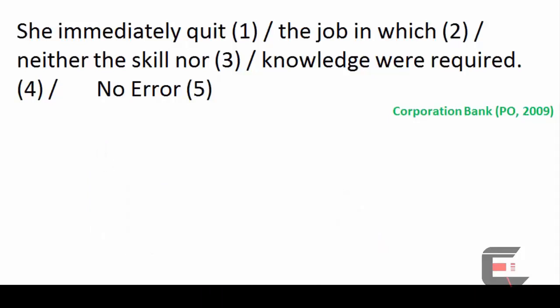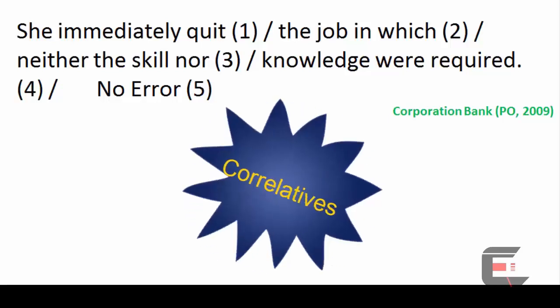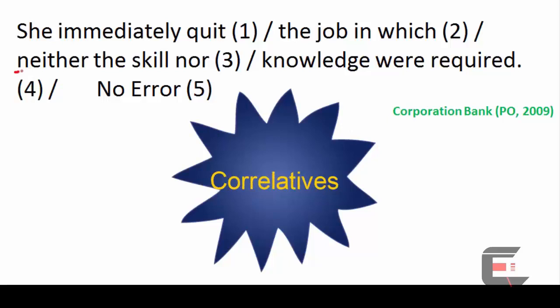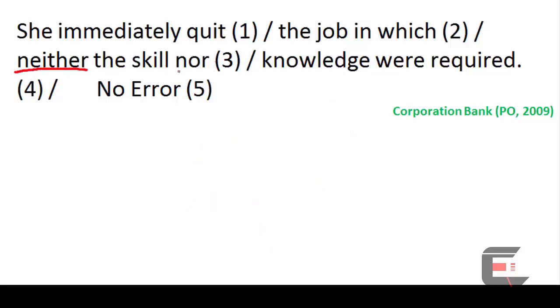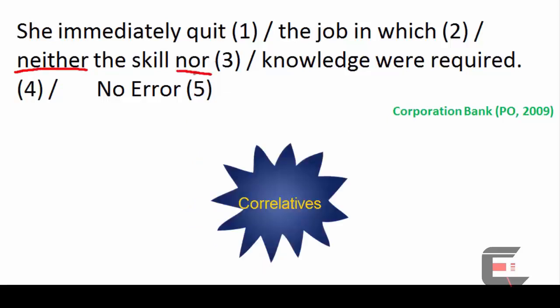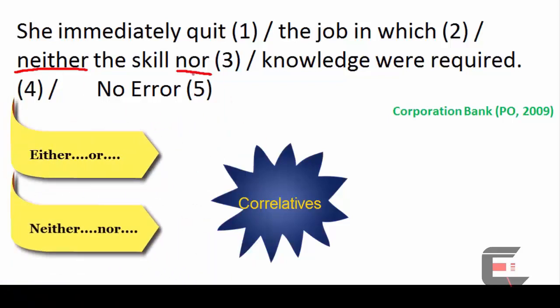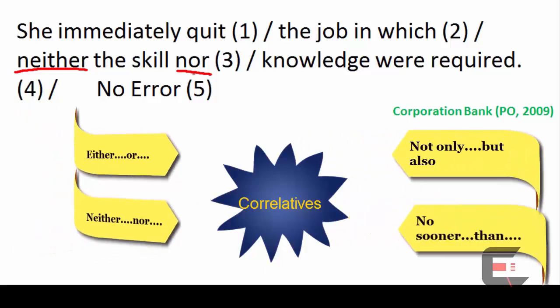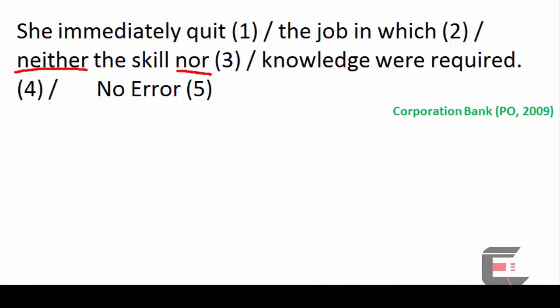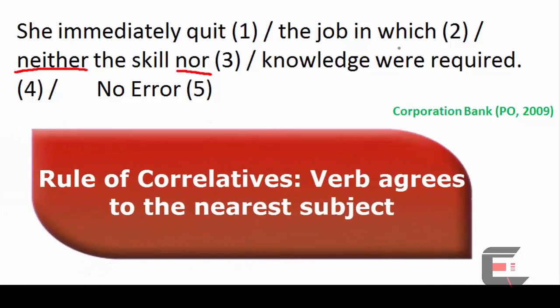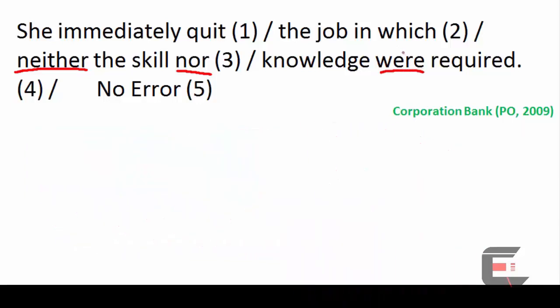Let's begin. This question is a little different than what we have encountered so far. This question has what we call a correlative, a neither nor combination. The list of other correlatives are coming up on your screen as we speak. For correlatives, the rule is the verb agrees to the nearest subject.